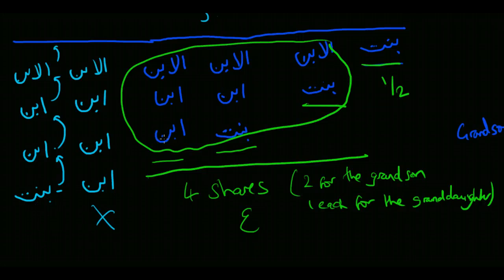And because we said that the grandson has to be parallel or lower than the granddaughter,